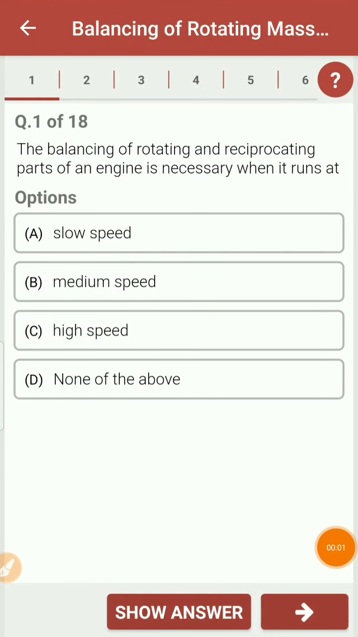Hello students, in this video lecture I am going to cover MCQs related to balancing of rotating masses. So let's start with question 1.